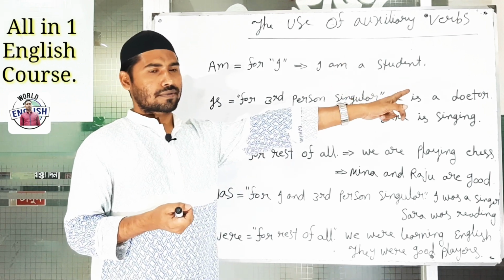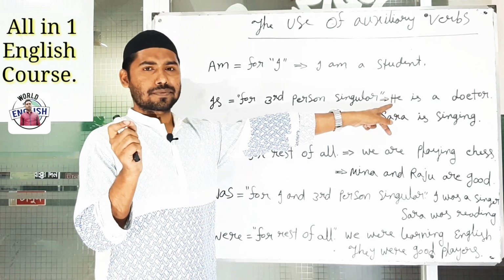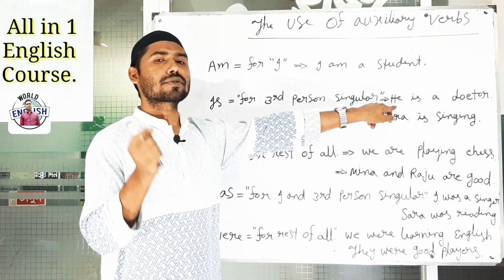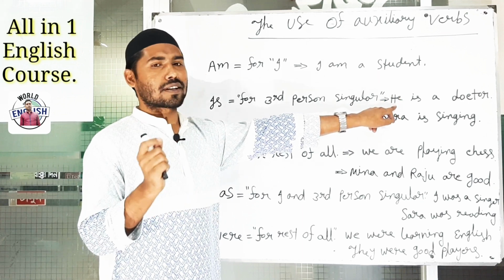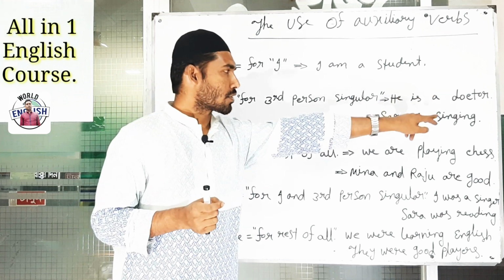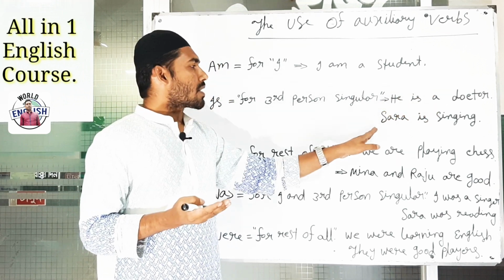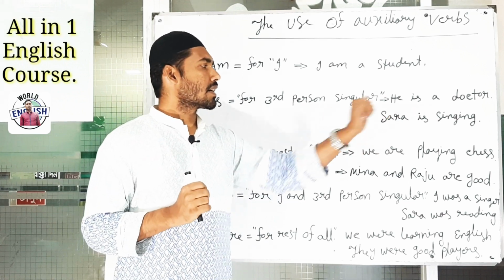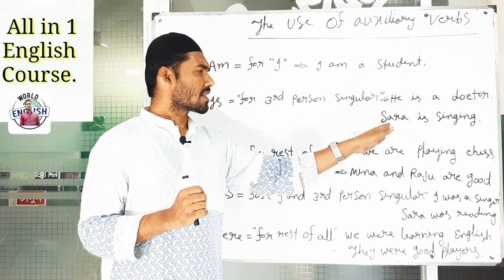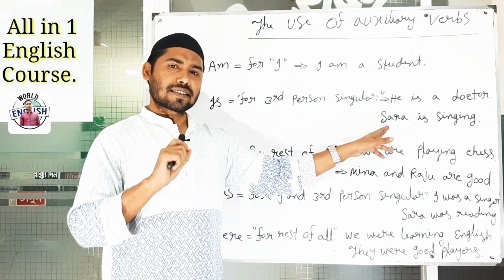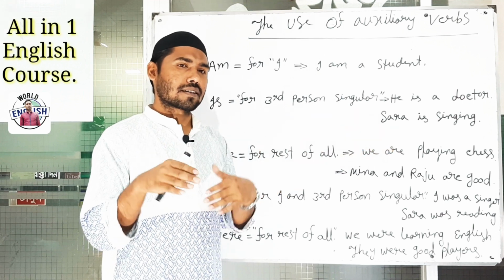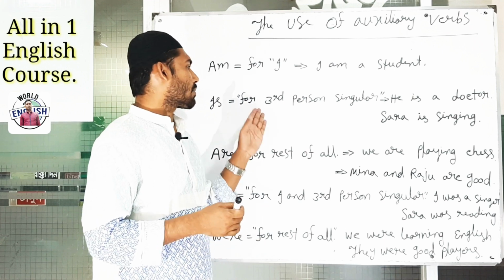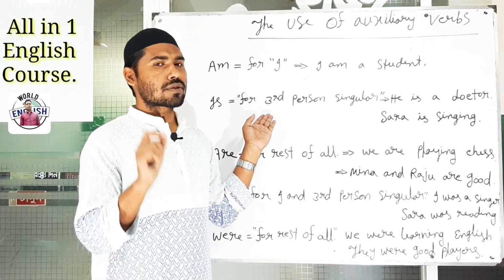Suppose he is a doctor. He is third person and it means one, that means single, that means it is a third person singular number, and third person singular number will take is. He is a doctor, he is a singer, Sarah, it's a single noun, right? It is also third person singular. See, he is singing, he is dancing, she is writing, Meena is running, like this. Suppose Sarah is swimming. When we will get third person singular number, that time we will use is.